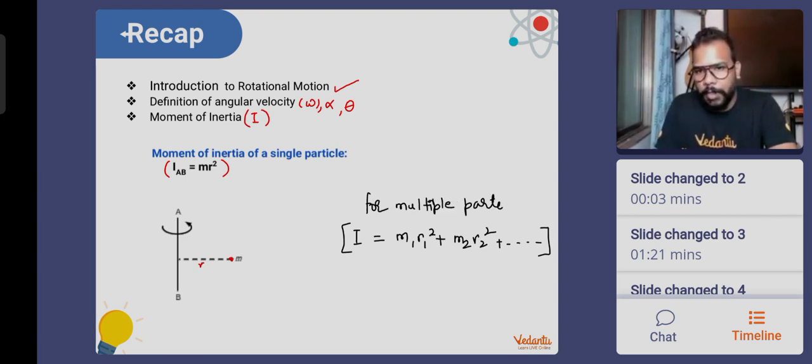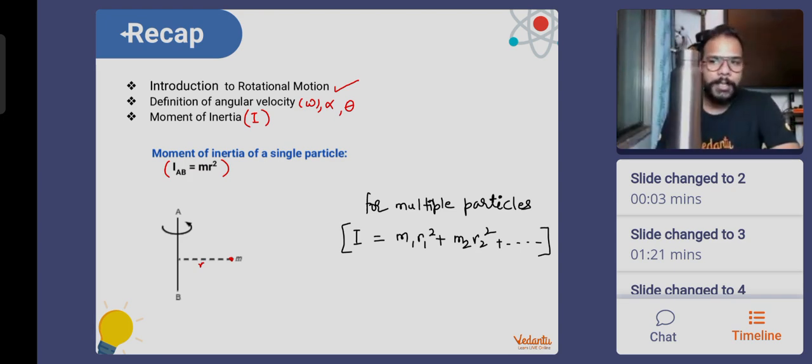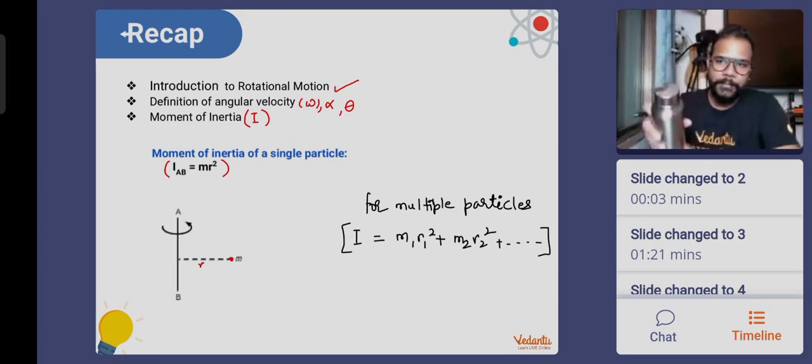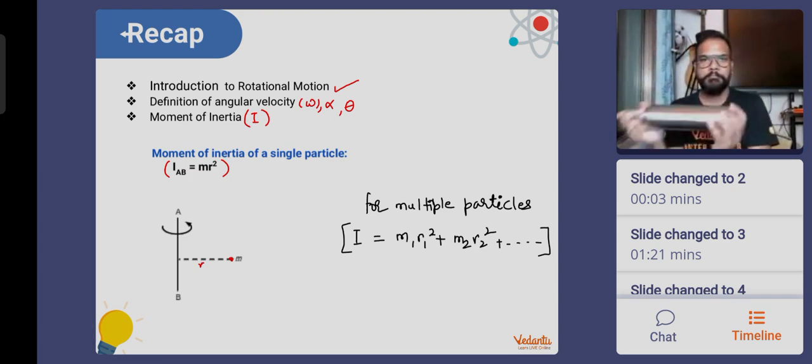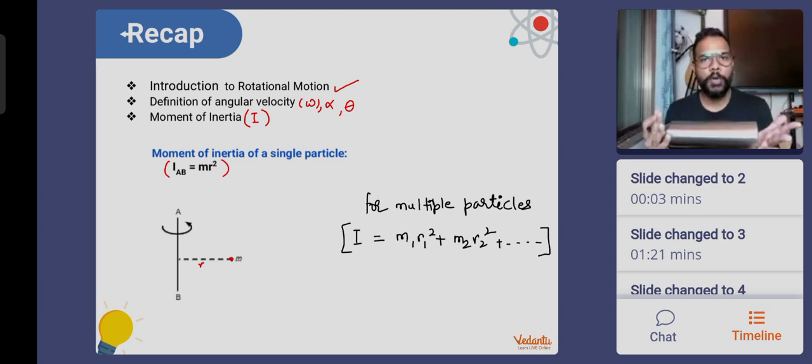Okay. So now today we'll be taking our discussion into the domain where particles are not having distinguished visibility. They will be there, but they are actually forming a rigid body. That means, if we speak about my bottle, this bottle is actually made up of multiple small particles, and if this bottle rotates like this or like this, all the particles are moving in their own circles, but you can't say where exactly one particle is and the other particle is. There is no distinguishable boundary. So this is a continuous body, this is a rigid body.